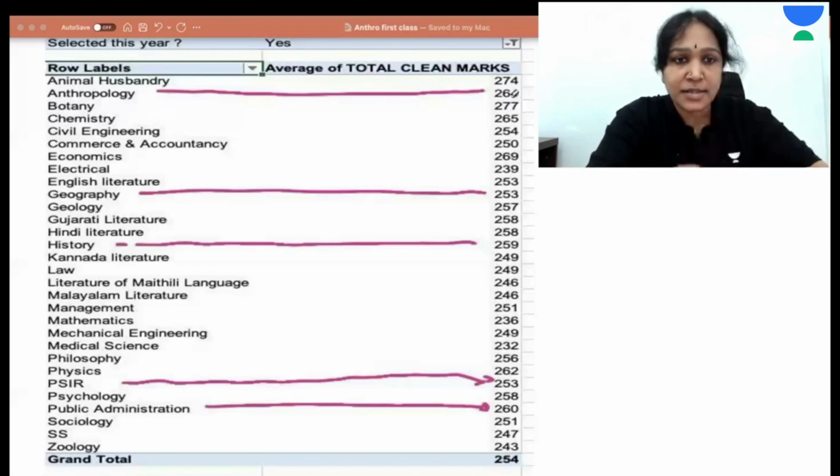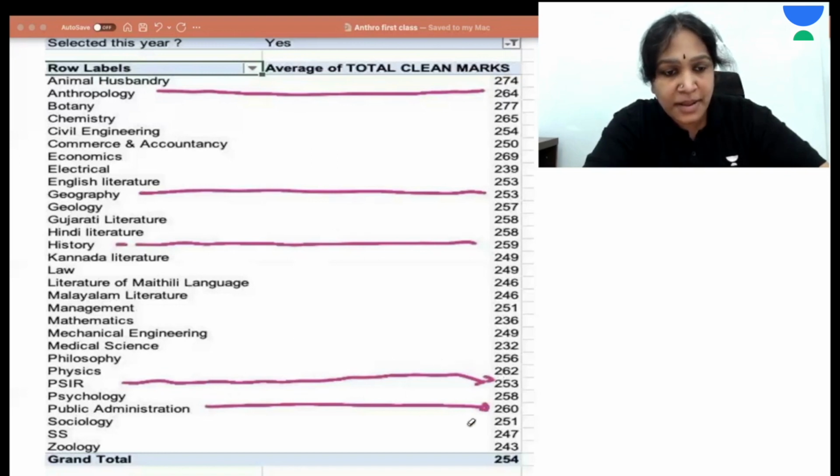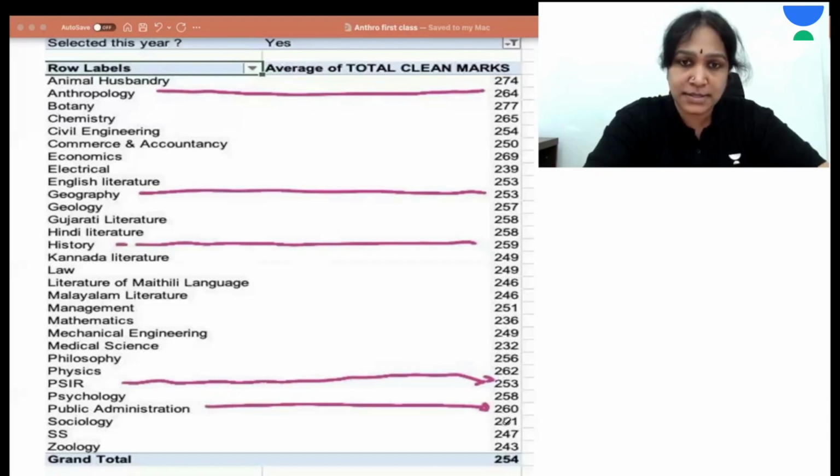Anthropology average marks 264, whereas for geography it is 253, for history it is 259, for PSIR it is 253, and for public administration it is 260. So anthropology is doing quite good in the average scores.